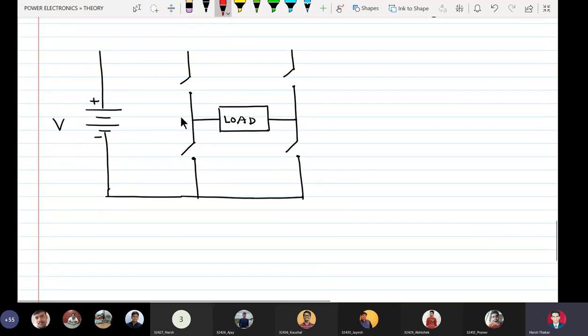Okay, students understand, this particular node is called A and this particular node is called B, and the load voltage VO or VL is equal to VAB, that is the potential difference between nodes A and B. And we complete the circuit like this and like this. So this is my switch S1, this is my switch S2, this is my switch S3, and this is my switch S4.